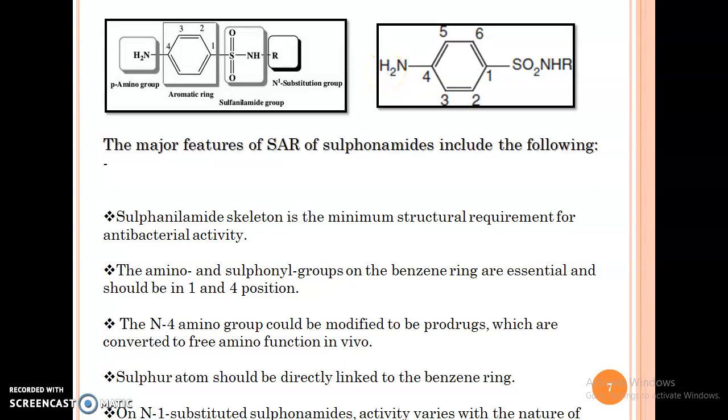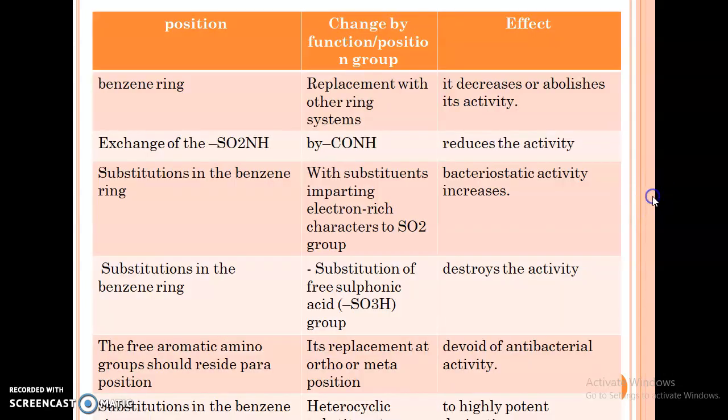On N1 substituted sulfonamide, activity varies depending upon the nature of the group. If we substitute different types of groups at this position, then we get different types of sulfonamides or different types of drugs. This chart indicates that if we change the position or any group in the structure of sulfonamides, then what happens?